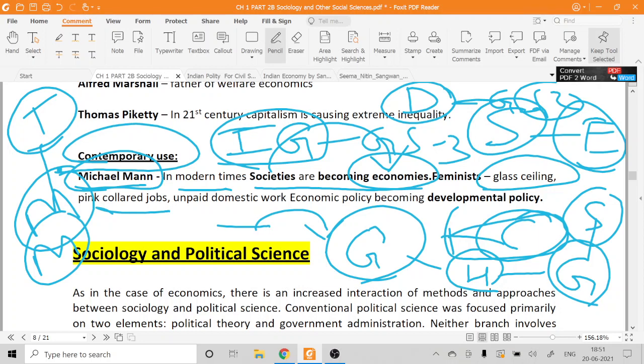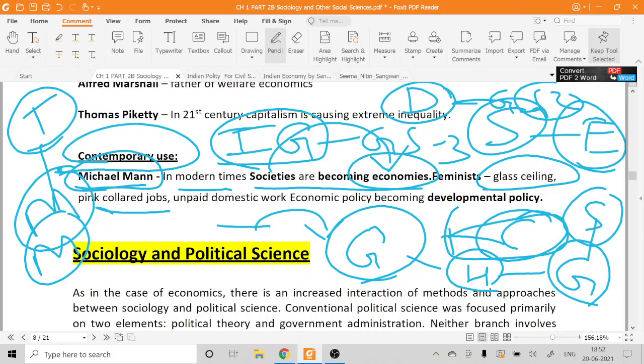Nowadays we are also talking about, for example, green GDP. Gross domestic product is a pure economic term, but nowadays we also talk about green GDP, or gender budgeting in economics. What is gender budgeting? It is again a sociological perspective, from the gender perspective. All these things show us that there is again a close relation between sociology and economics.